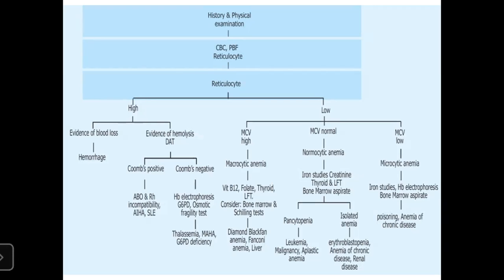Normocytic anemia: iron studies, creatinine, thyroid, and bone marrow aspirate can be done. Or if there's pancytopenia, you should look for bone marrow, and you can diagnose leukemia, malignancy, and aplastic anemia. If there is isolated anemia, only anemia, it might be due to erythroblastopenia, due to viral infection, or anemia of chronic disease or renal disease. If MCV is low, the microcytic anemia, you have to look for iron studies, hemoglobinopathies, and if the diagnosis is not met, then you can do bone marrow aspiration.